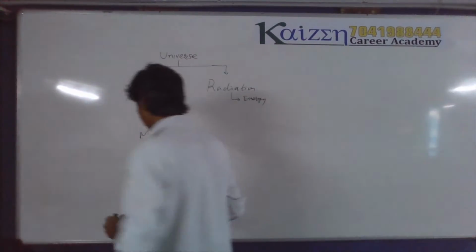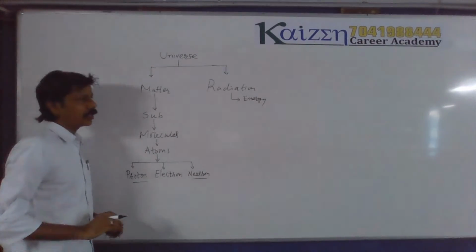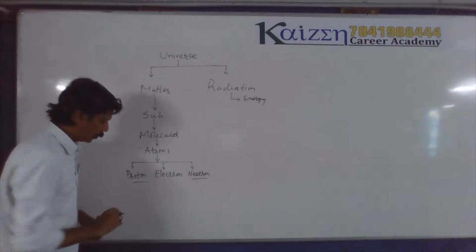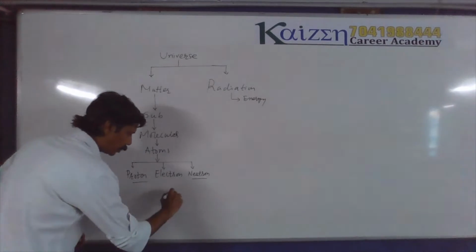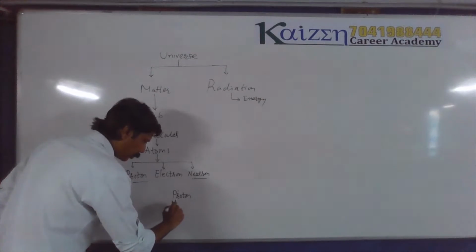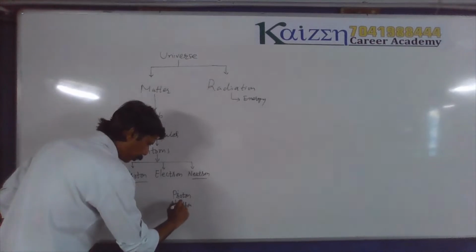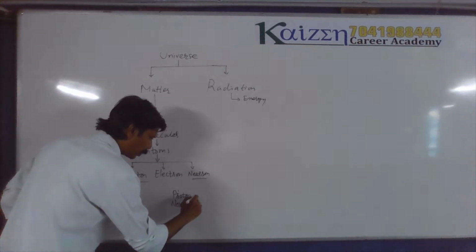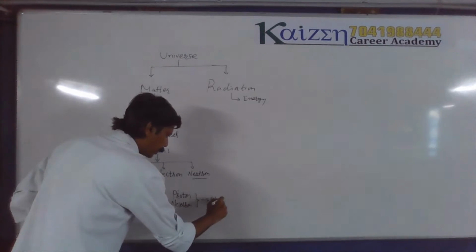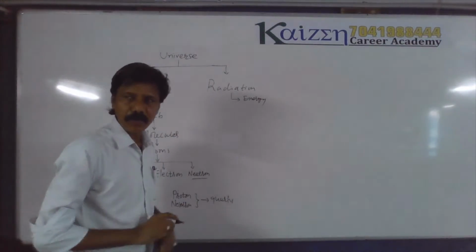See, electron is not possible to divide further. Electron is an individual particle. Proton and neutron are made up of quarks, and actually 6 types of quarks are there.